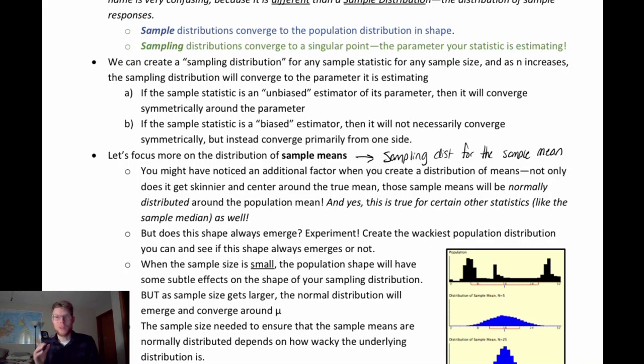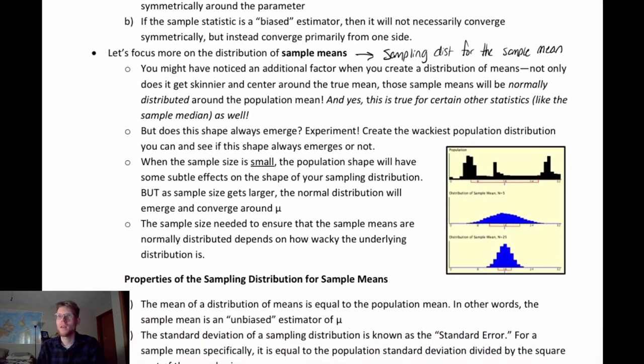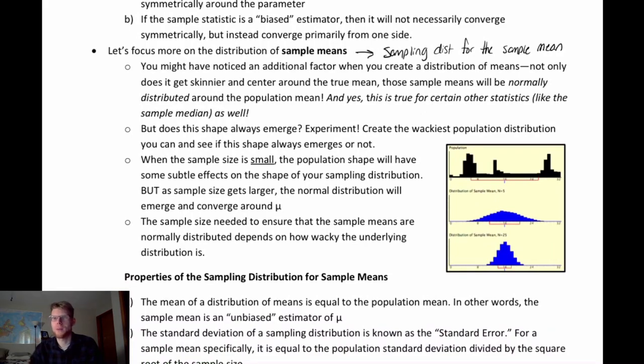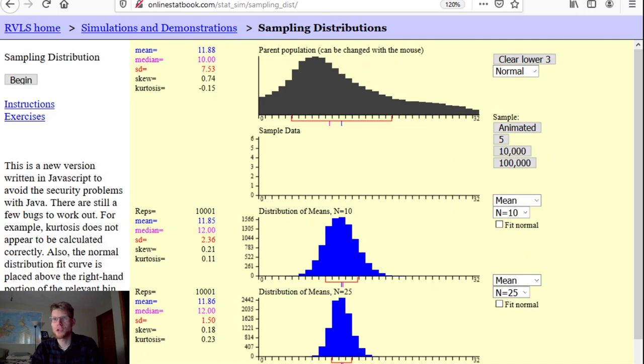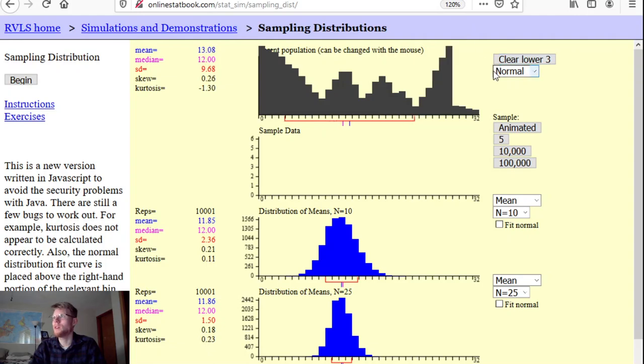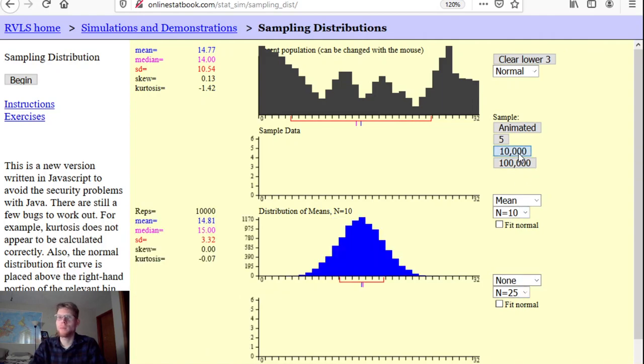But for now, the big idea here is that our sample statistic, like the sample mean, exists within a distribution of possible sample means that we could get. And that distribution is going to tend to be normally distributed around the true population mean. You can test this if you want. If you opened up the sim, you could make the funkiest distribution you can think of. It doesn't really matter what the shape is. If I take sample means, they're going to tend to distribute normally around whatever that true mean is.